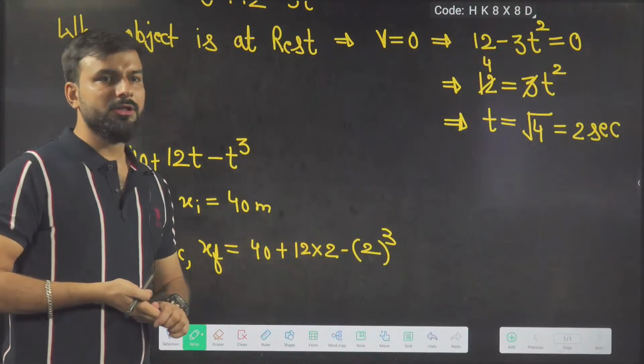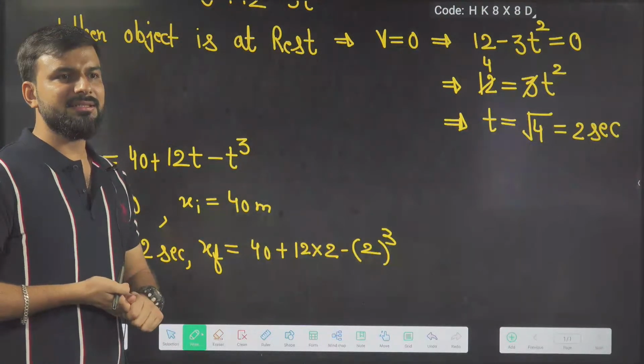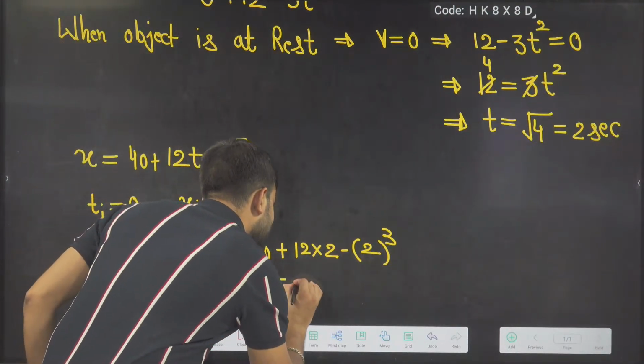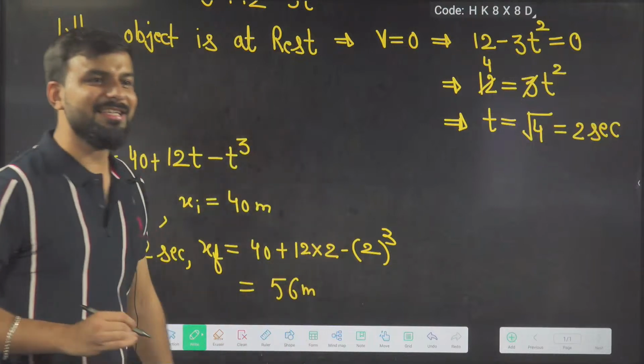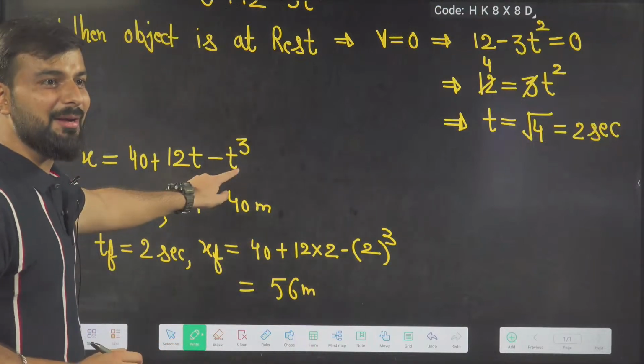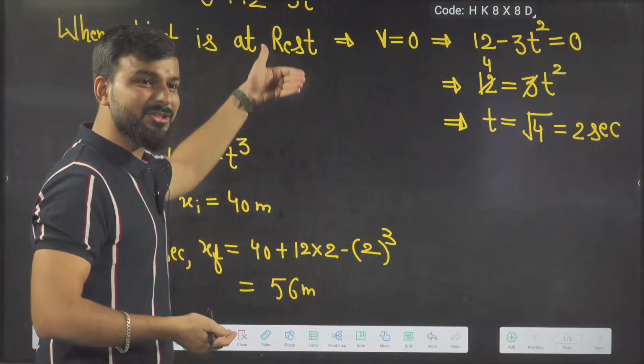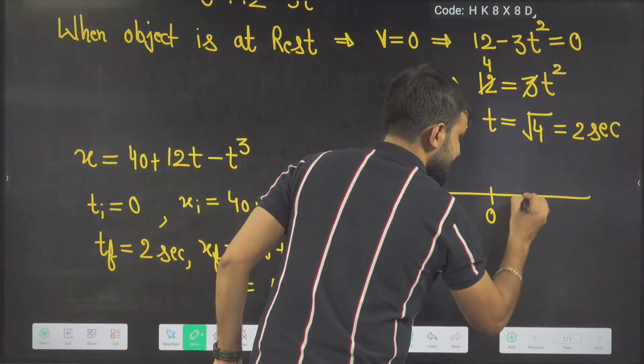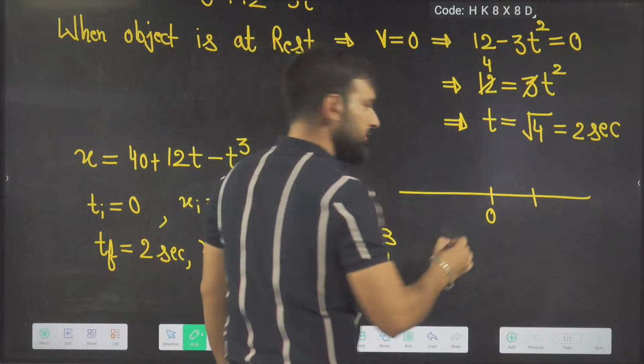40 plus 24. That is 64. 64 minus 8 will be what? 56 meter. Yes or no? The same question we have done. Previous question also same now. See, here 0. Here 0.